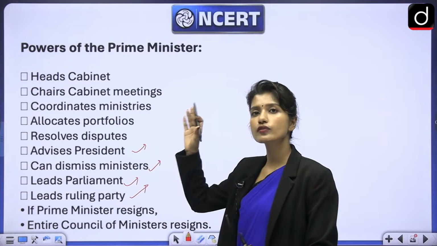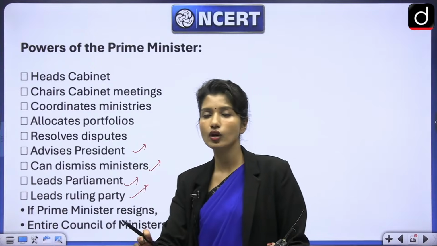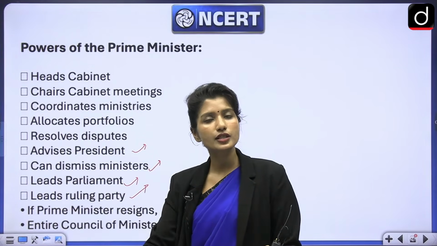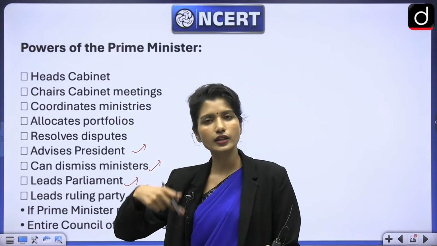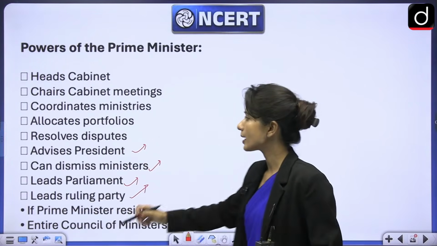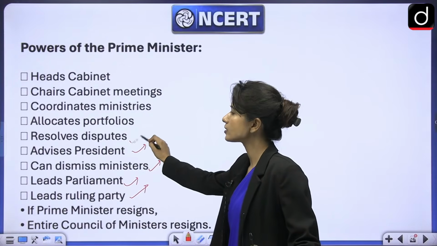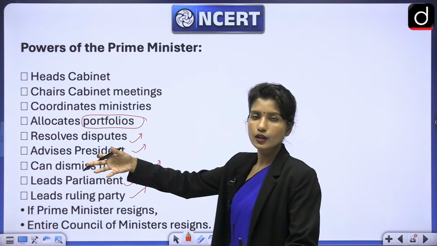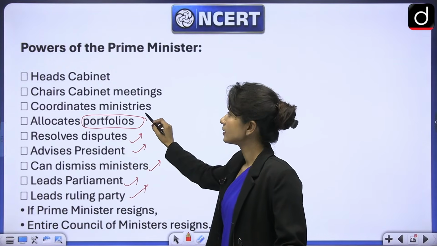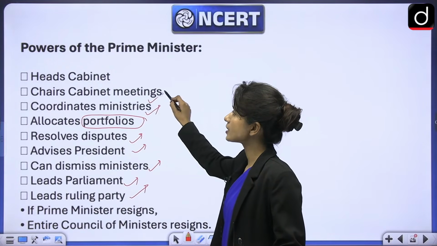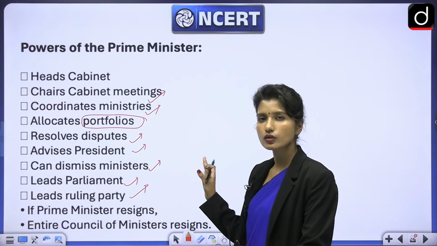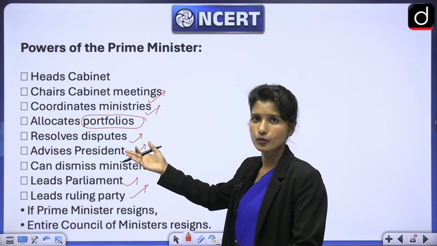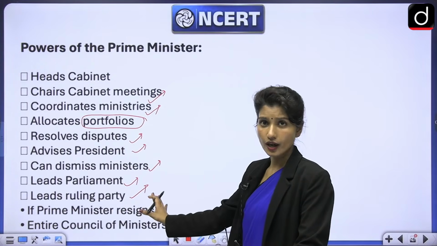In fact, in most cases there is always a term written, which is aid and advice of the Council of Ministers, and the Council of Ministers is the important ministers with the Prime Minister as head. So the Prime Minister advises the President, resolves disputes, and allocates portfolios, meaning which ministry will be headed by which minister. He coordinates ministers and chairs cabinet meetings. So these are very general powers. I'm sure you can even guess most of it. Not very important for us for now.